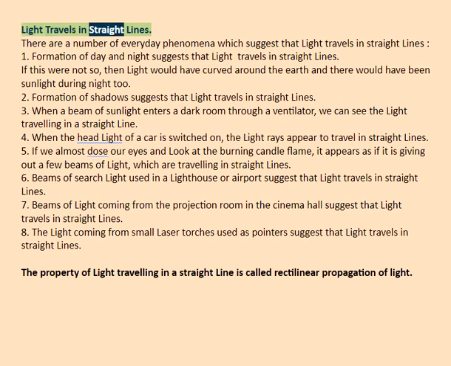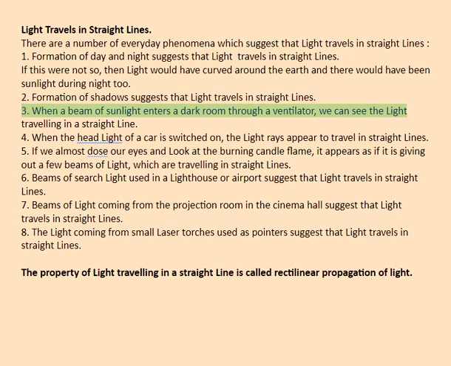Light travels in straight lines. There are a number of everyday phenomena which suggest that light travels in straight lines. 1. Formation of day and night suggests that light travels in straight lines. If this were not so, then light would have curved around the earth and there would have been sunlight during night too. 2. Formation of shadows suggests that light travels in straight lines.